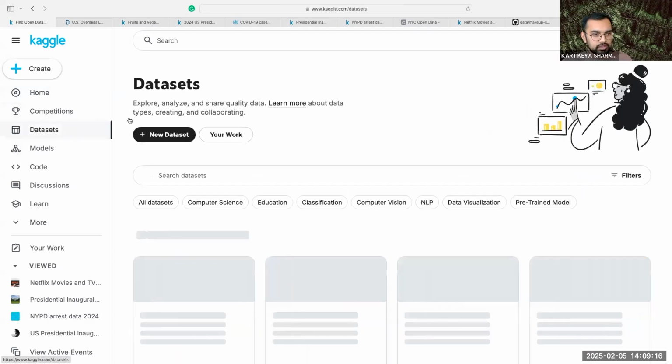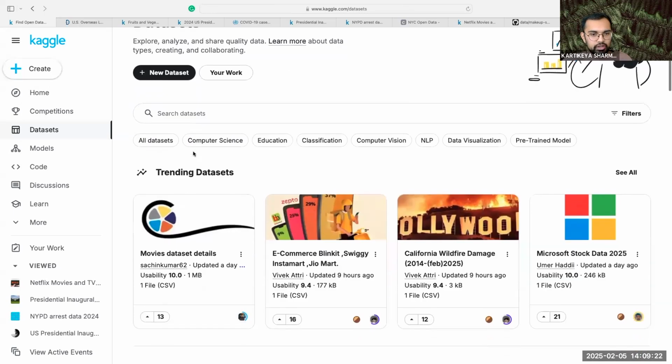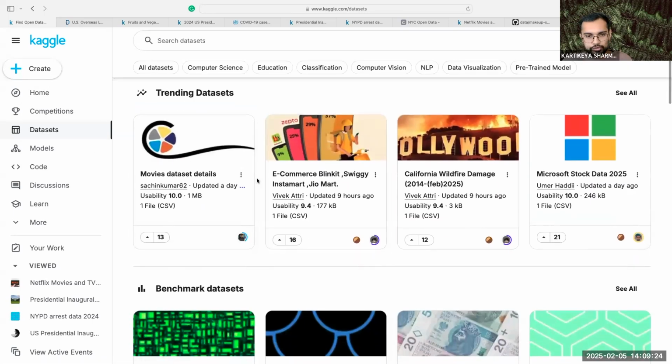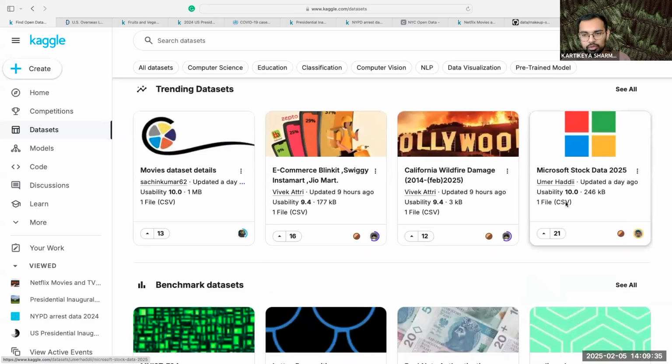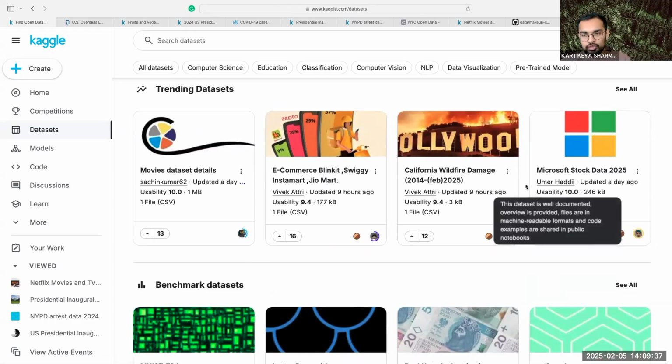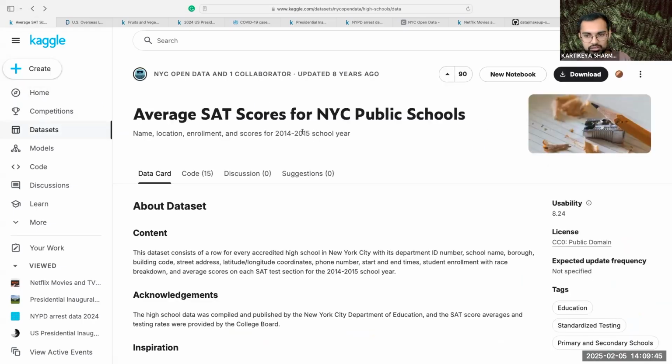Specifically, we're going to look at their datasets feature. So they have many datasets that you can explore and then also download for free. You can see things like when they were last updated. Sometimes they also share what the terms for usage are. For educational purposes, you're allowed to use most data sets as long as it's not for commercial gain.